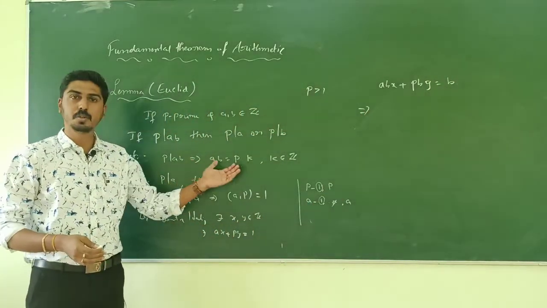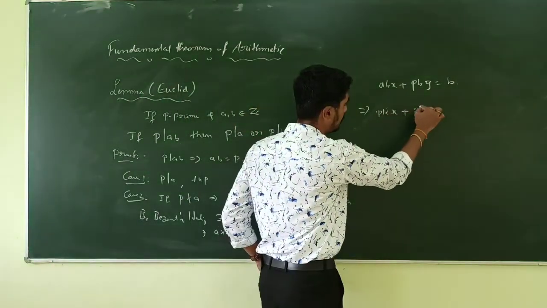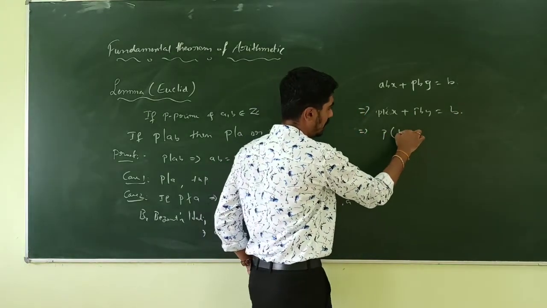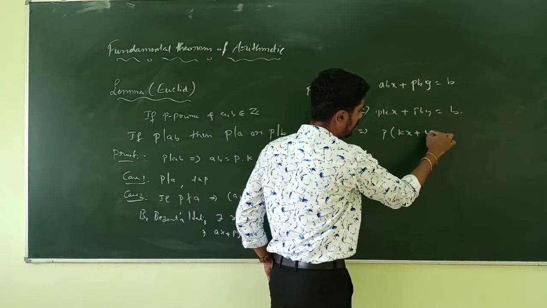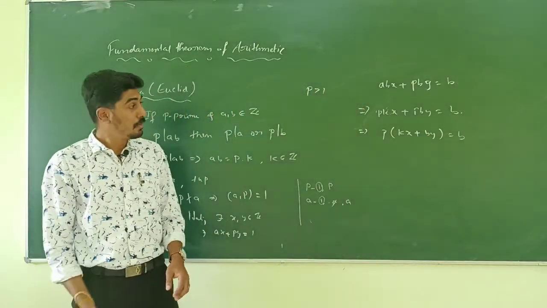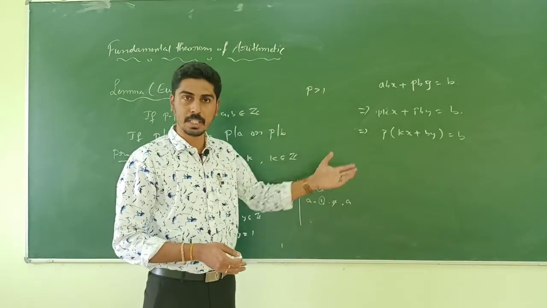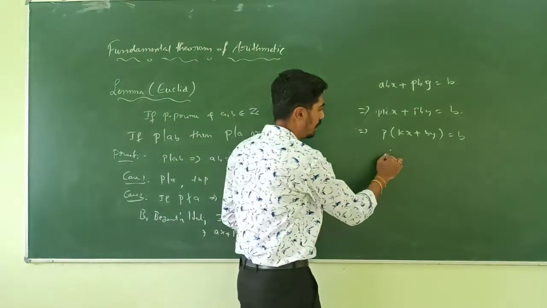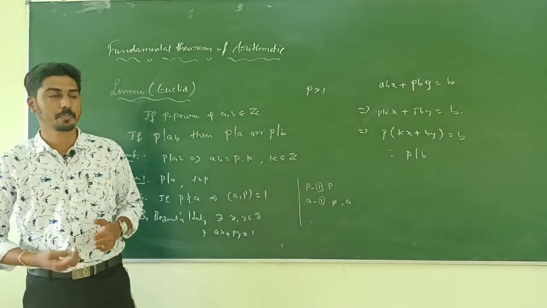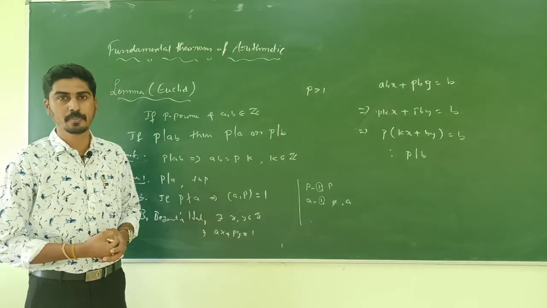But ab is equal to p times k. Substituting, we get pkx plus pby is b. Take p as common: p times (kx plus by) is equal to b. We have shown b as an integral multiple of p. Therefore, P divides B. So this proves the lemma.